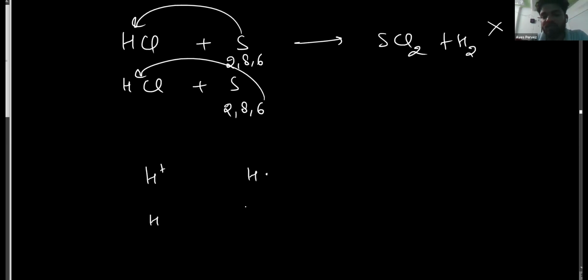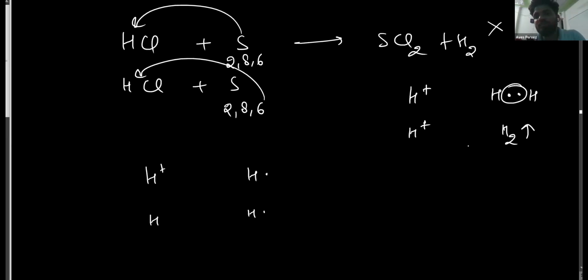Non-metals are electron deficient. They will not give electrons to the H plus ions of acids to form hydrogen gas.